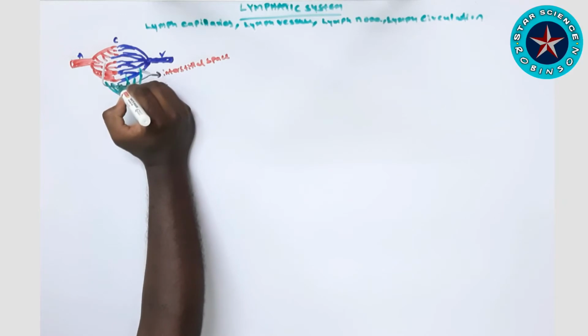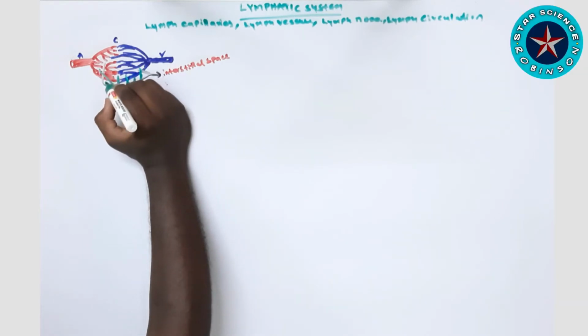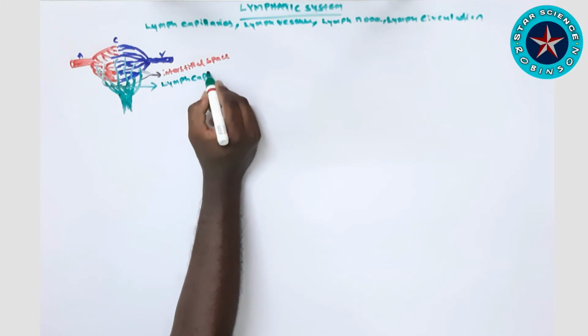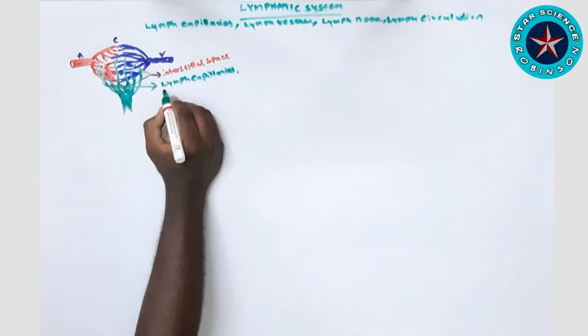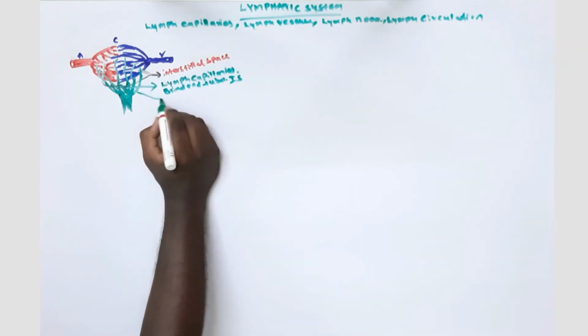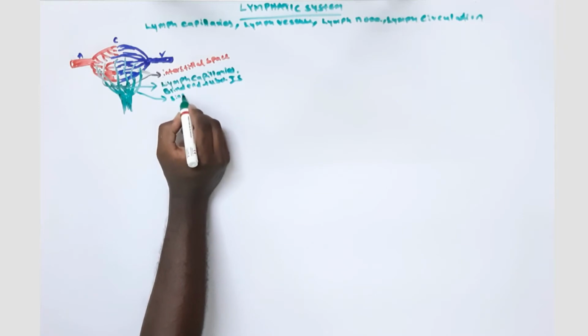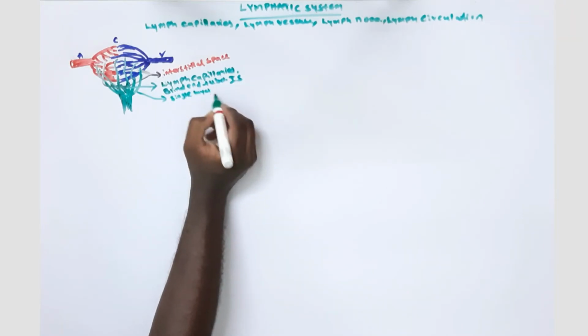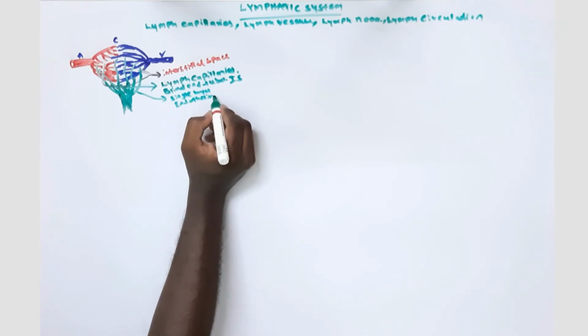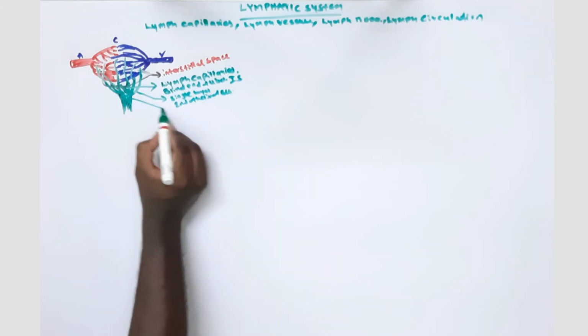Now I am showing you the interstitial space in between the arterioles and venules, where the lymph capillaries are present. The fluid which is left behind when the arterioles pass the blood into the venules, that fluid, the lymph, will be collected by the lymph capillaries. The lymph capillary is a blind-end tube in the interstitial space, a single layer of endothelial cells, with a structure similar to the blood capillaries.